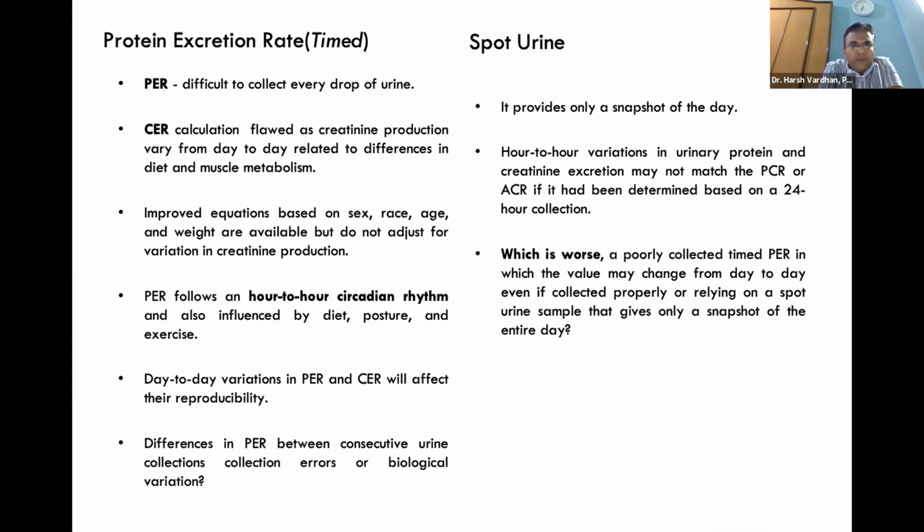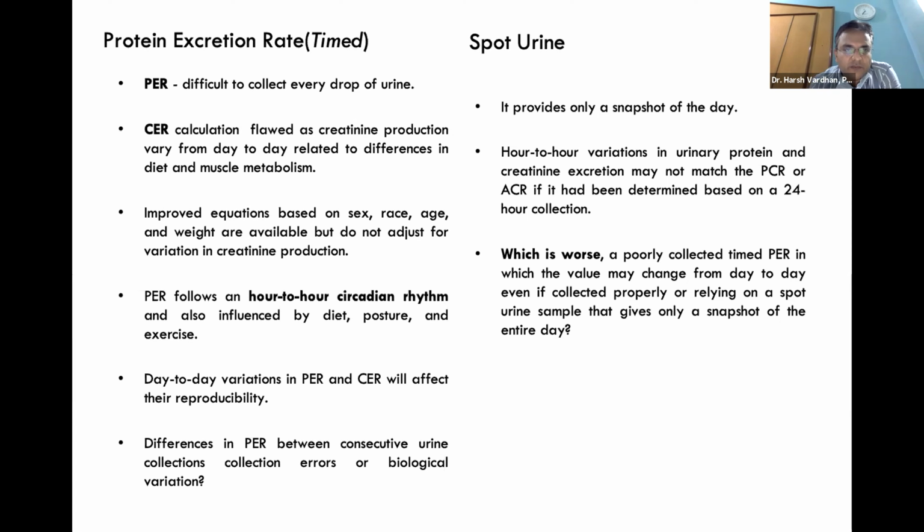Now comes timed sample versus spot sample, the biggest controversy. With a timed sample or protein excretion rate, it is difficult to collect every drop of urine, and this is the biggest problem. And one thing more, commonly when we order 24 hours urine protein, we never simultaneously order 24 hours urine creatinine. Unless you do that, we are not sure about the adequacy of collection. So creatinine excretion rate calculation is also flawed, but it gives you some idea of the adequacy of collection.